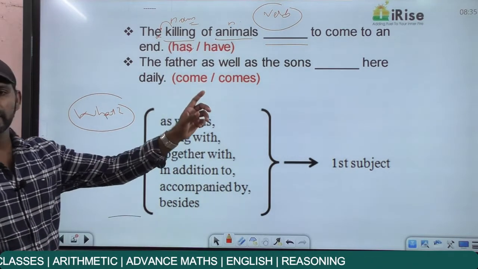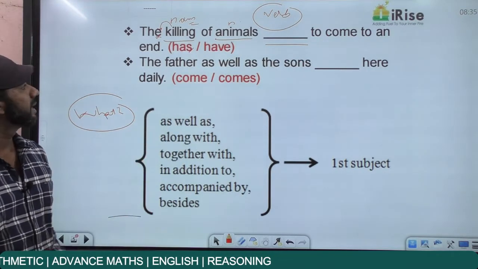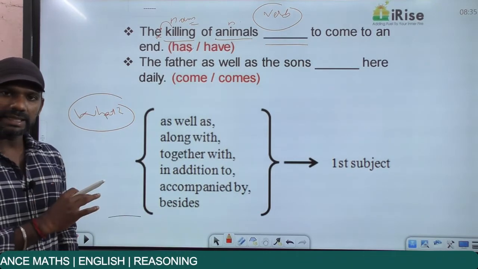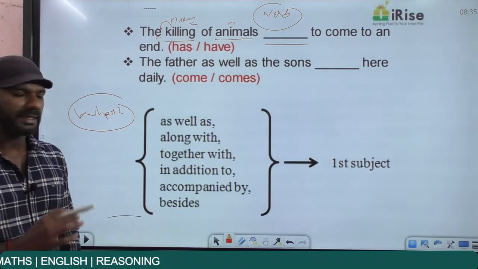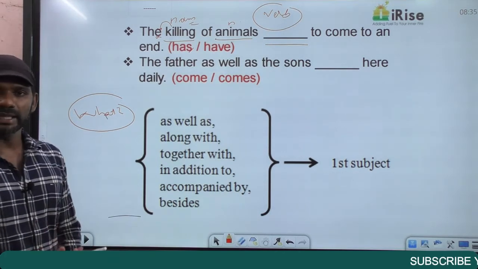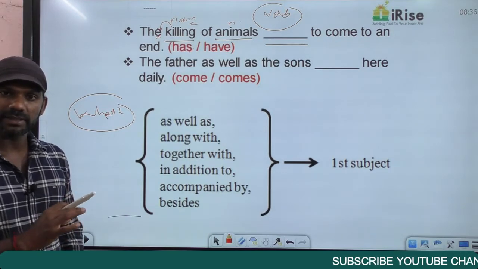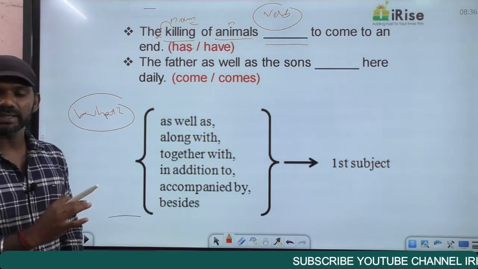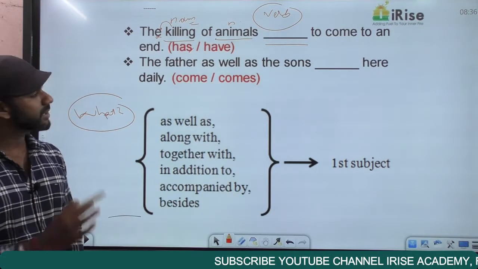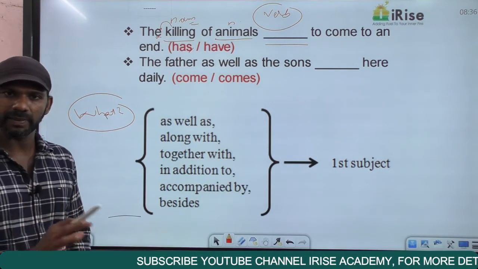So this blank must be filled with a verb, and before the verb we have two nouns. One is killing and the other one is animals. Killing is uncountable actually. Right? Uncountable nouns always carry a singular verb with them. The other noun is animals. If the exact subject here is killing, the verb must be singular. If the exact subject here is animals, plural, the verb must also be plural. Now my question is, which is the exact subject here? Killing or animals? That is my question.